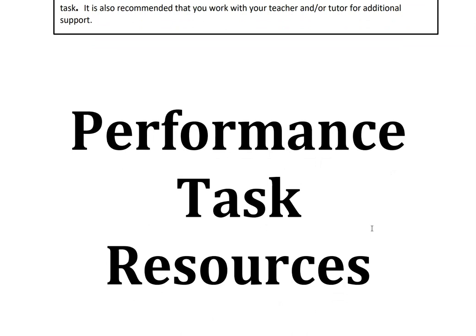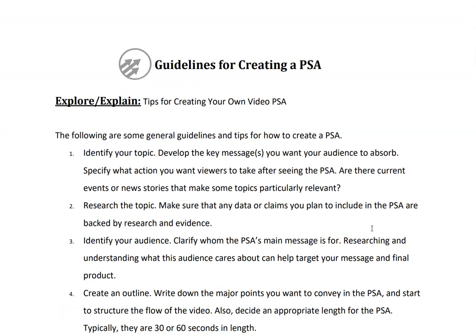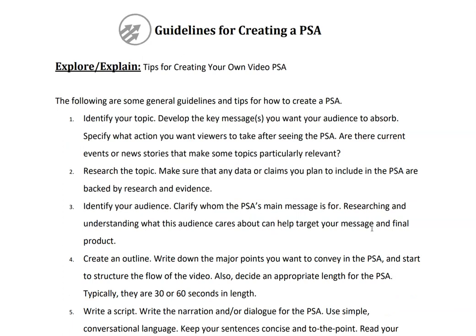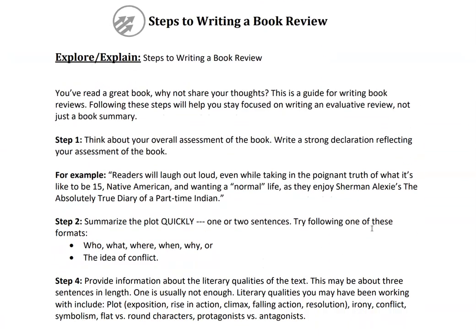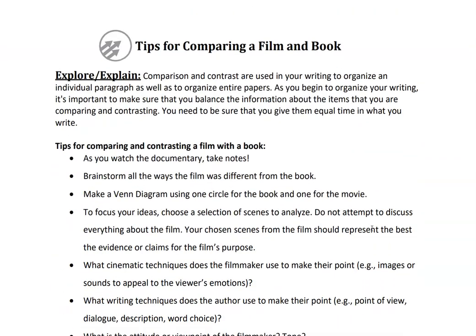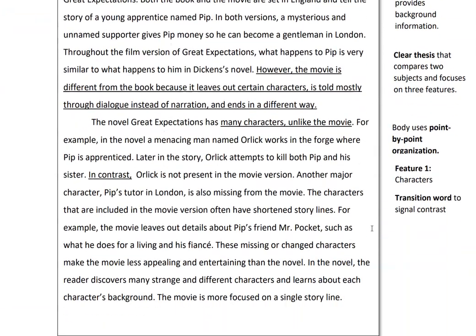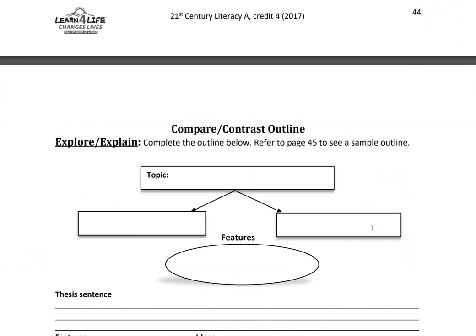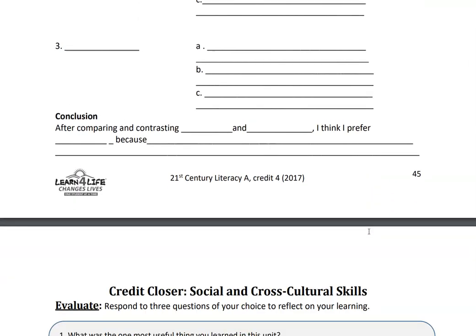The rest of the pages for this is just performance task resources. So you'll see as you scroll through these guidelines for creating a PSA, just some ideas on how to create that PSA and how to make sure that you hit all the points that are needed in a PSA. There's one for the book review, how to write a book review, the steps that you would go through for that. There's also tips for comparing a film and a book. So if you choose to do that, here's some tips on how to write that essay. There's also a sample in case you need a little more help. There's also an outline for that because it is very heavy in the writing. So if you need to use this outline, please do so. It'll help when you write.